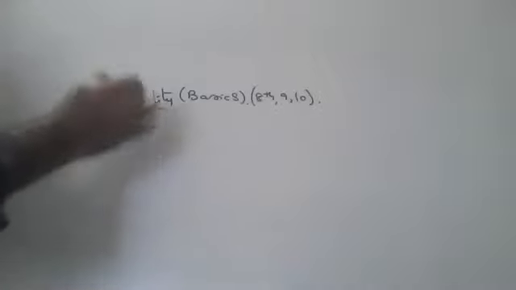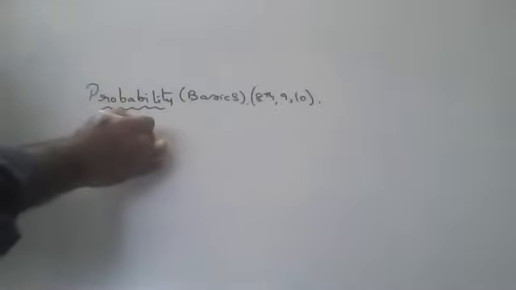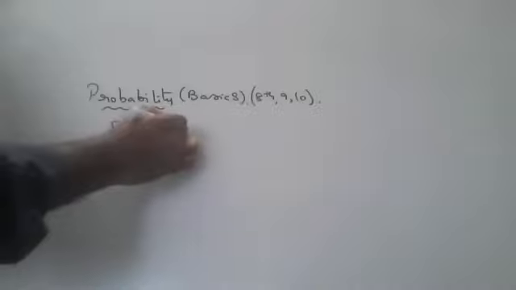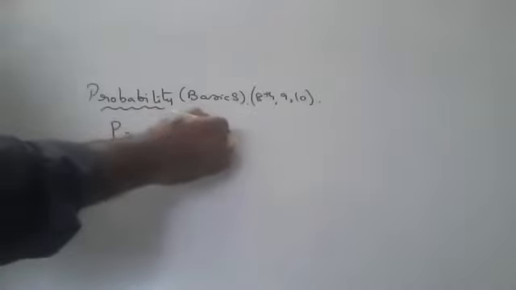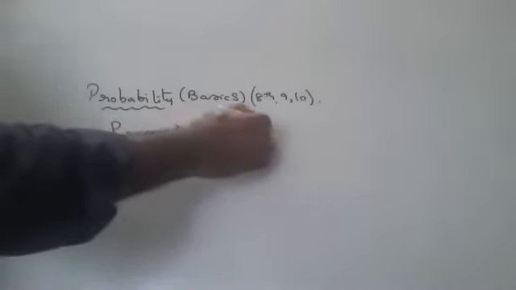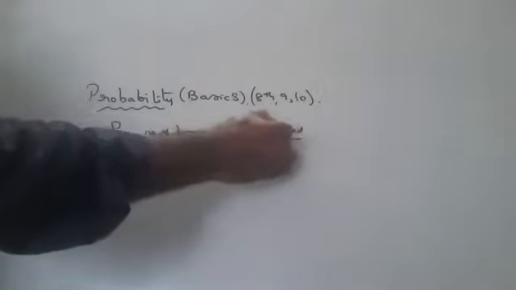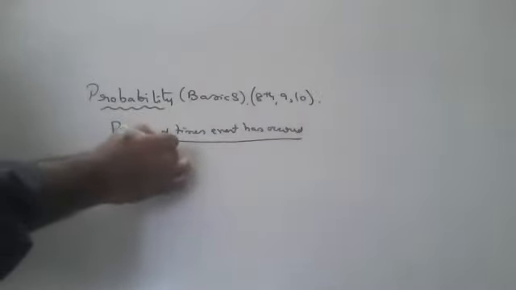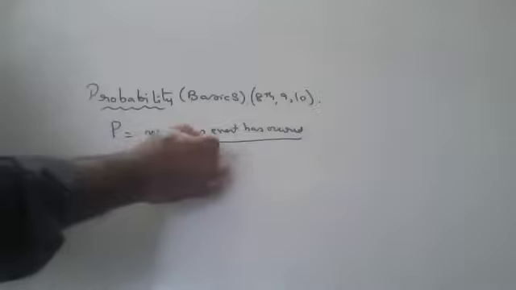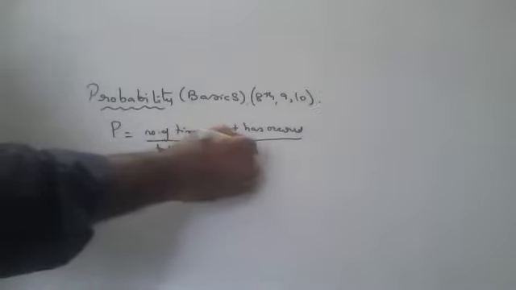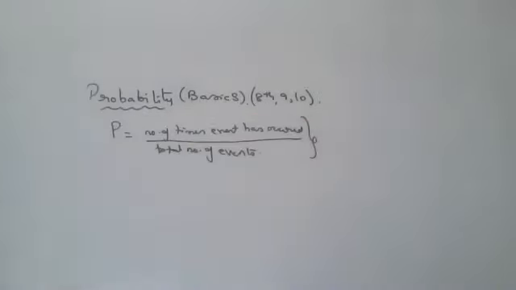Probability is number of times an event has occurred by total number of events. Actually, for 8th class, 9th class, 10th class, this is the easiest lesson. Number of times an event has occurred by total number of events. Okay, children? Like suppose, I'll give a simple example.